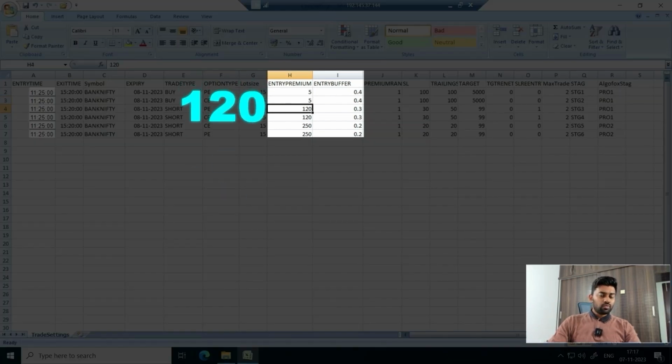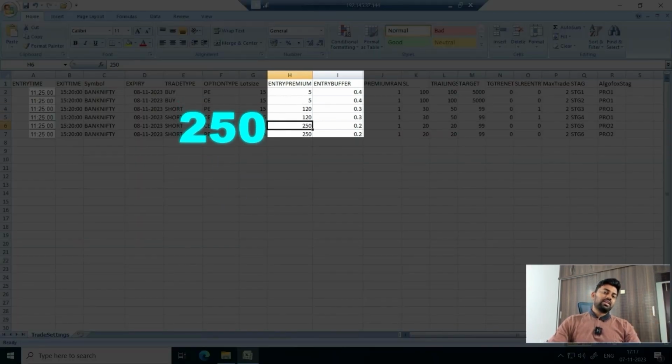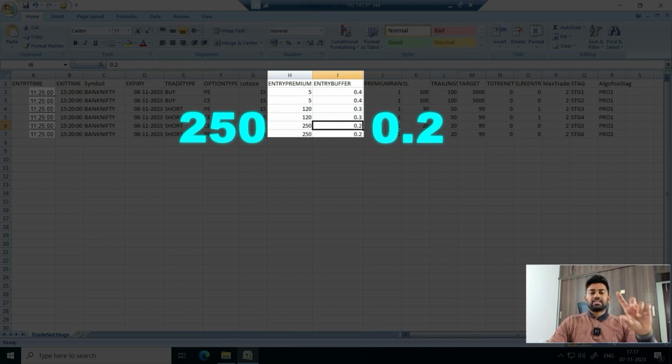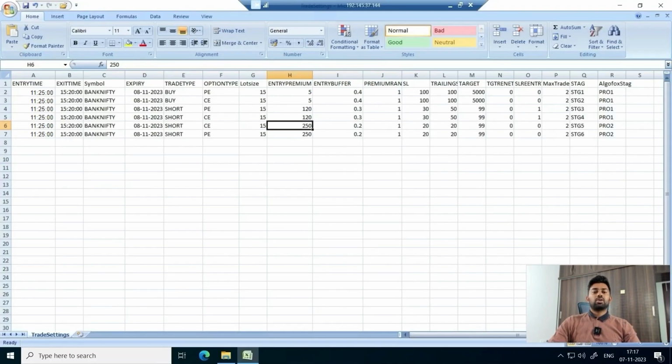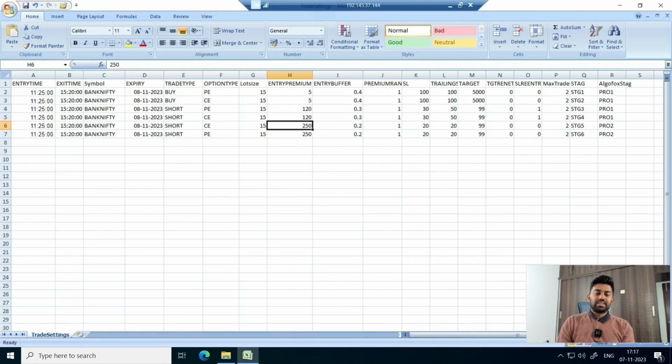Similarly, for 120, 0.3 becomes 36. So plus and minus 36 rupees. And at 250, 0.2 becomes 50. So plus and minus 50 rupees on 250 rupees premium. Of course, any strike which is closest to 250 will be given the first priority. And if we don't get the strike closest to 250, we'll go up or down by 50 points. This is what we mean by entry buffer.